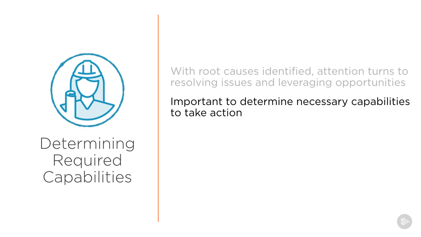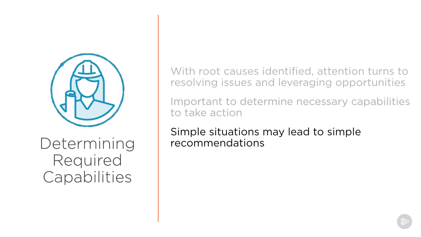In other words, what do we need to be able to do in order to accomplish whatever solution we might be considering for this issue or opportunity? In the case of simple situations, we may simply have simple recommendations. This goes back to our earlier conversation during the 5 whys example. Here, we really didn't need an act of Congress in order to do anything.